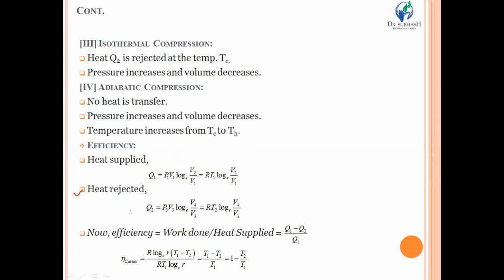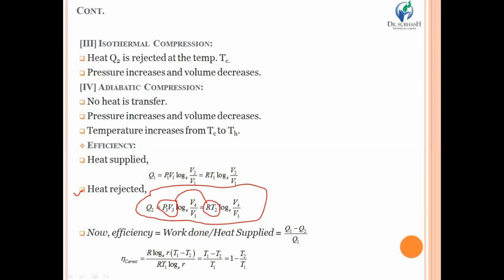Now the heat rejected. Q2 will be the heat rejected, and it is equal to P3 V3 log V4 upon V3. Once again, by simplification, you will have RT2 log V4 upon V3. Over here, you can see that P3 V3 is equal to RT2, not RT3. In place of T3, we have put the value of T2. This is so because T3 and T2 are both the same. There are basically two temperature limits, an upper and a lower limit. So this indicates the lower limit, T2.